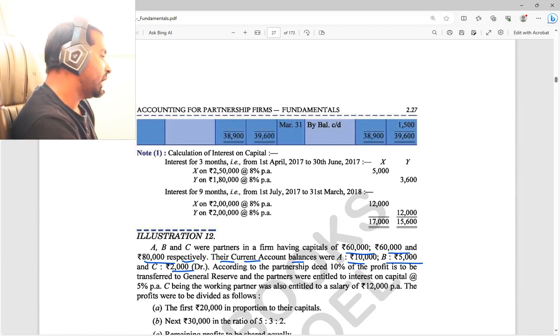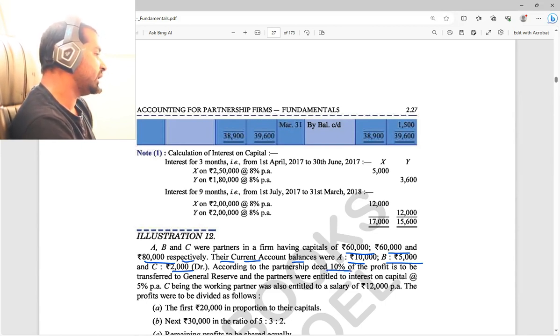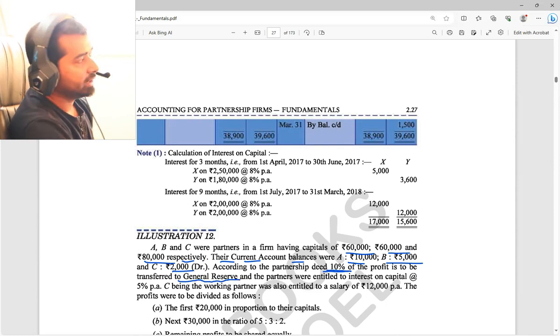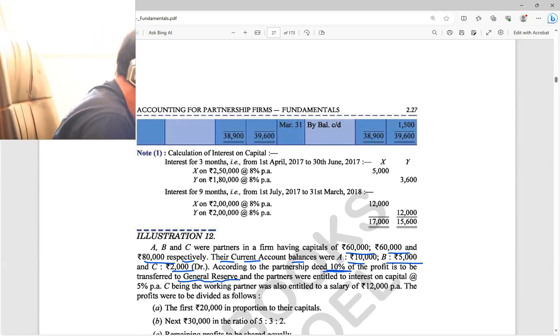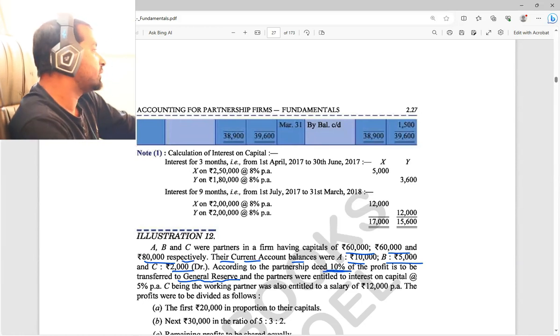According to the partnership deed, 10% of the profit is to be transferred to general reserve. So what did the partnership deed say? In that they have written that out of the profit we have, one amount we should transfer to general reserve. How much percentage?